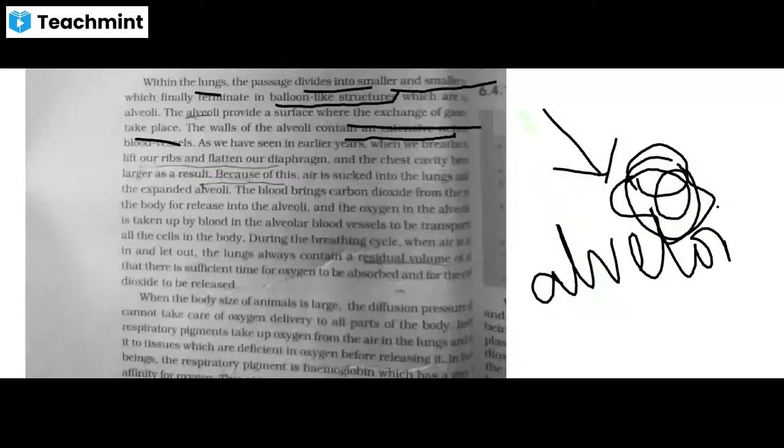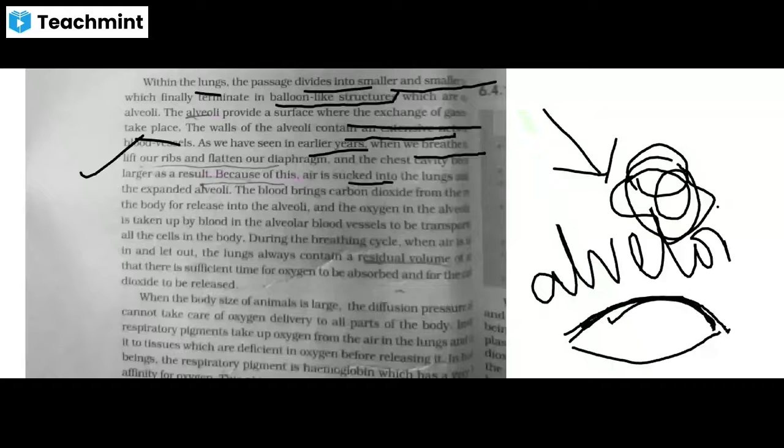As we have seen earlier, when we breathe, our ribs flatten. When we release the oxygen and release the carbon dioxide, it starts to expand like this. Because the air is stuck in the lungs and expanded alveoli, the blood brings the carbon dioxide from the body and releases it into the alveoli.